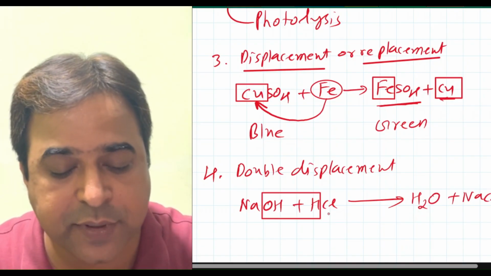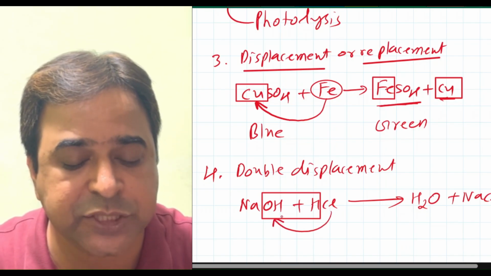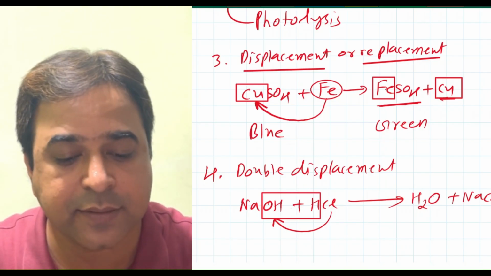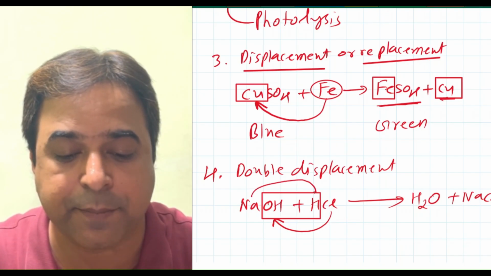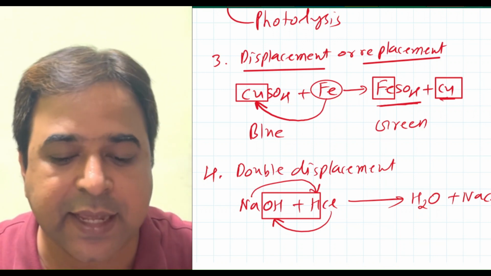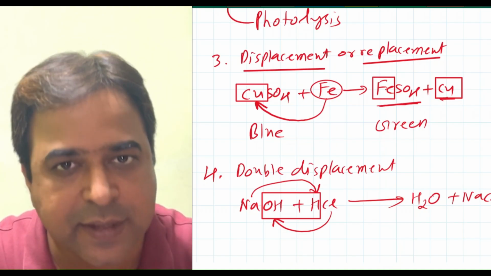So what has happened? Chloride ion has come in place of OH, and here this sodium ion has come in place of hydrogen. So two ions are getting exchanged. So such type of chemical reaction is called double displacement.